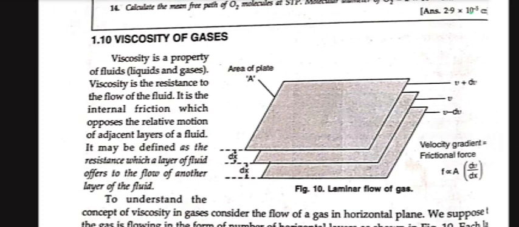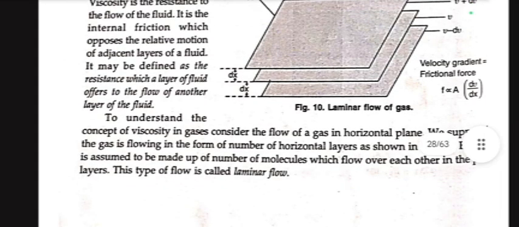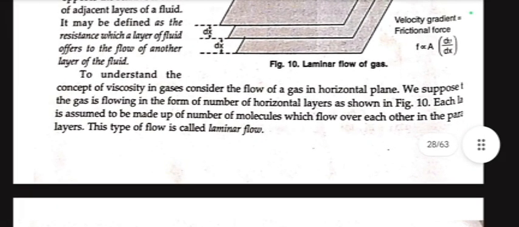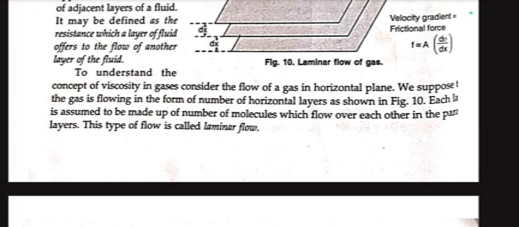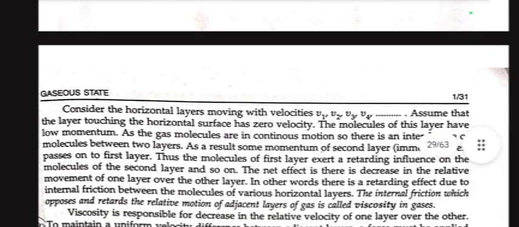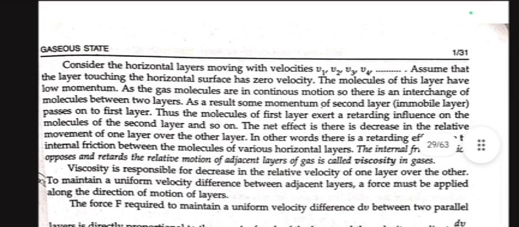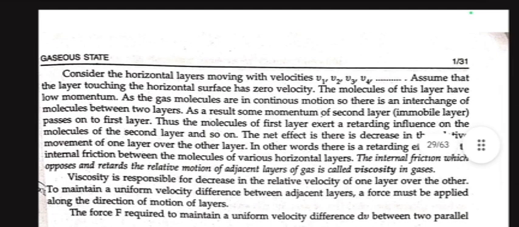To understand the concept of viscosity in gases, under the flow of gas in a horizontal plane, we suppose that the gas is flowing in the form of a number of horizontal layers as shown. Each layer is assumed to be made up of a number of molecules which flow over each other in parallel layers. This type of flow is called laminar flow. Consider the horizontal layers moving with velocities v1, v2, v3, v4. Assume that the layer touching the horizontal surface has zero velocity.